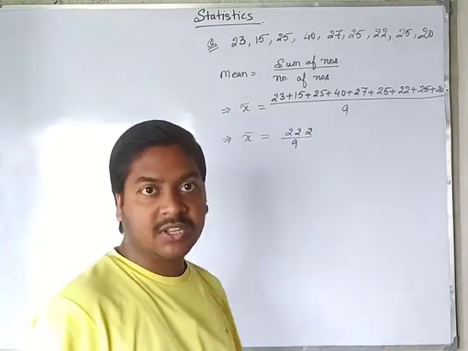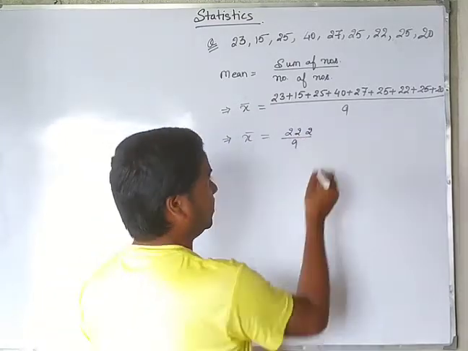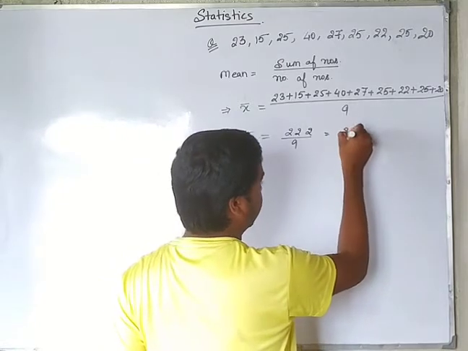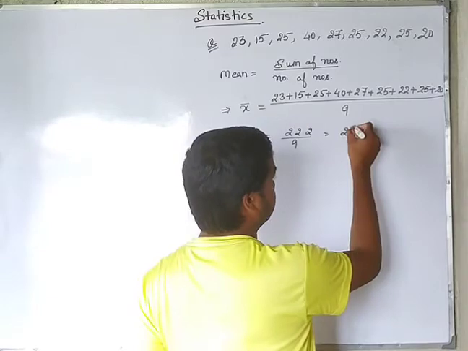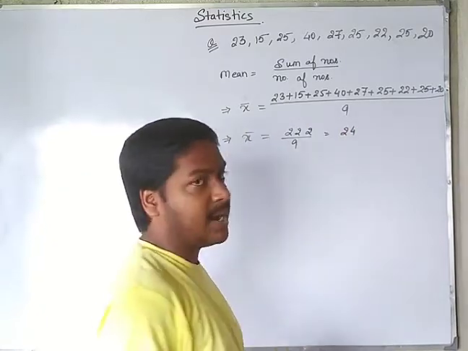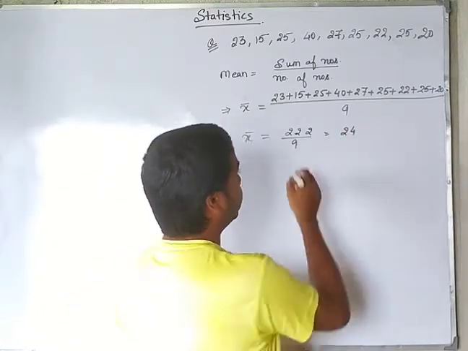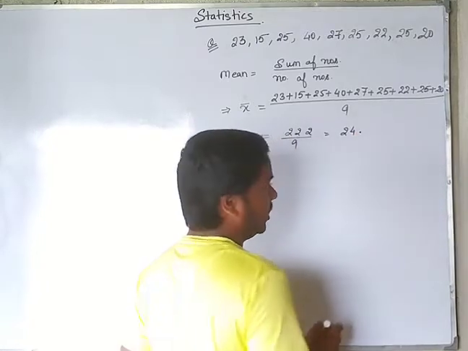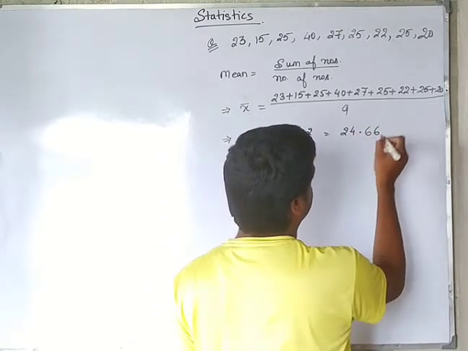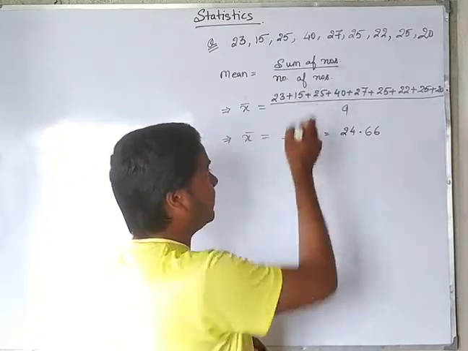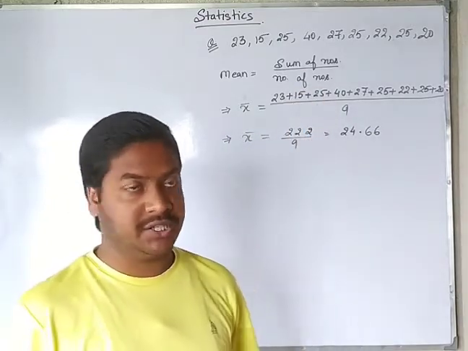On dividing, whatever number we get will be our answer. 9 twos are 18, we have 42, then 9 fours are 36. Afterward we will have 6 as remainder, decimal, it will be 60, and 9 sixes are 54. So mean of the given data will be 24.66.